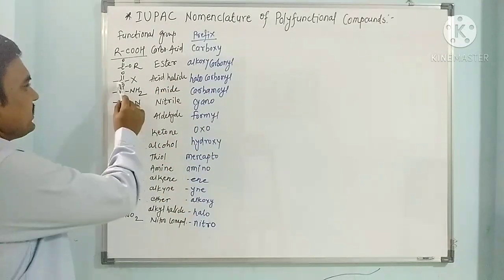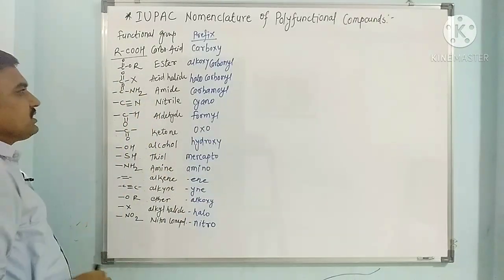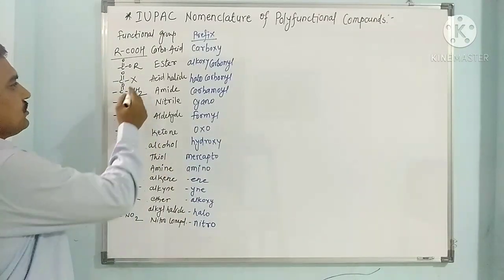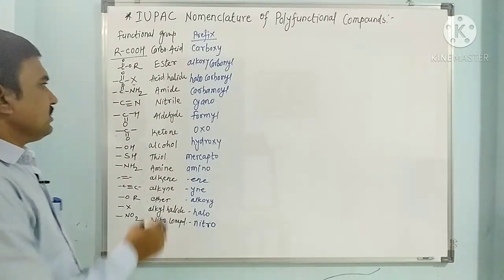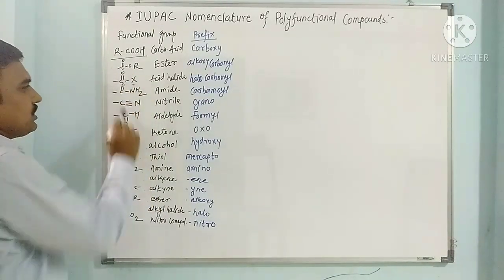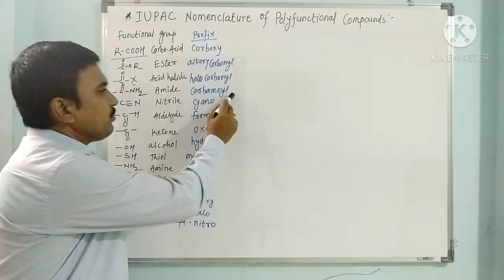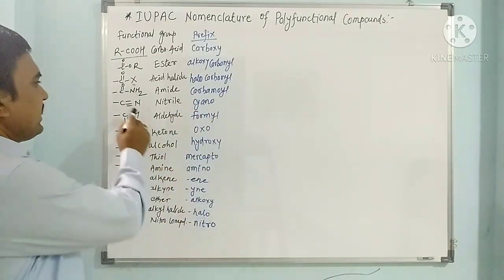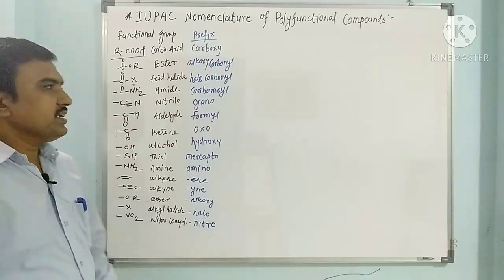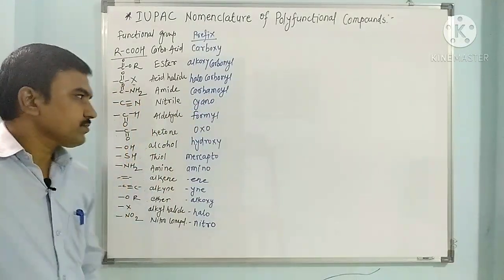Next, when acid halide is there, COX, this COX is called halocarbonyl. So this is halo and this is carbonyl, so it is called halocarbonyl. When amide, CONH2, is there, this amide is called carbamoyl. When nitrile is there, as a substituent, it is named as cyano.